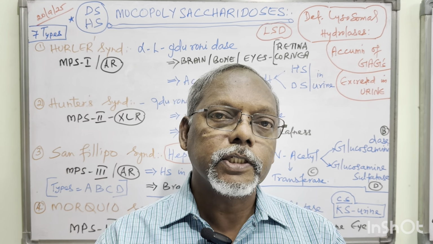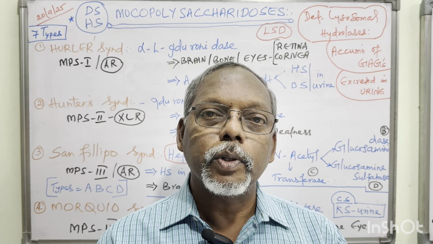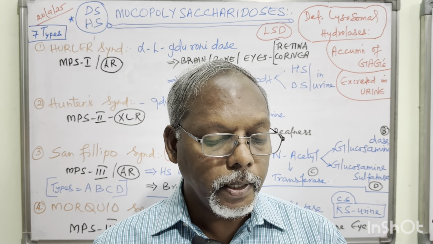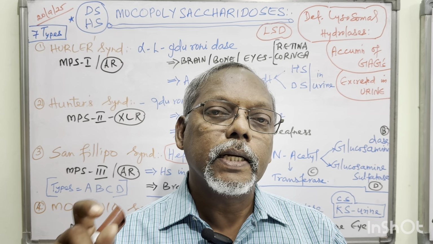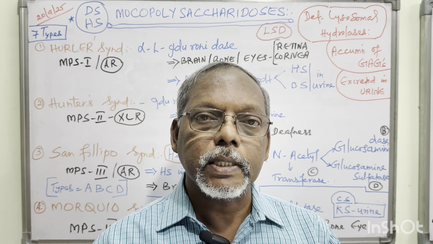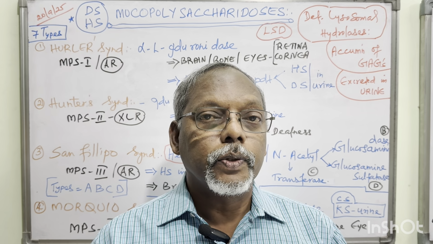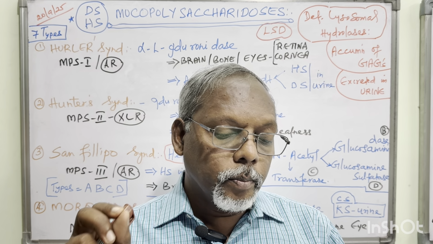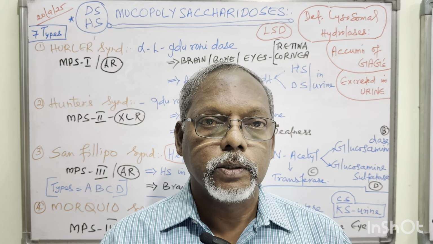So accumulation of these products in the brain, in connective tissue or in the body produces mucopolysaccharidosis, or lysosomal storage diseases. The second point: what is the relation between GAG and LSD or mucopolysaccharidosis? Accumulation of these products produces disorders known as lysosomal storage diseases. The organs usually involved in this group of disorders are brain, bone, ears, eyes and heart.